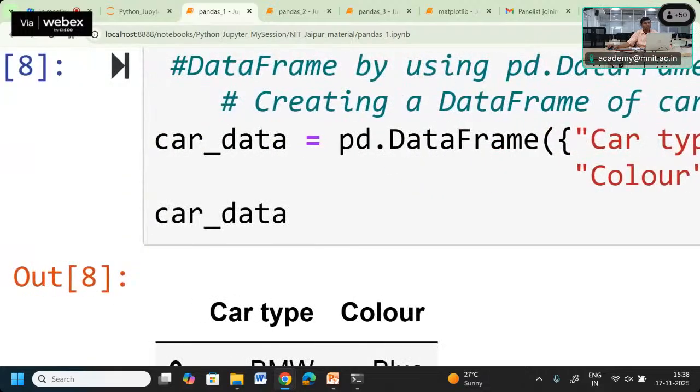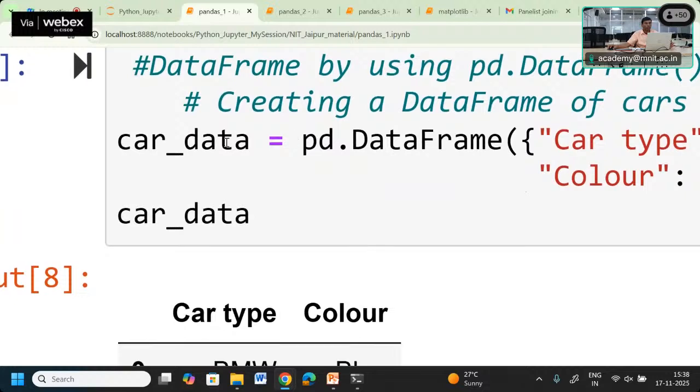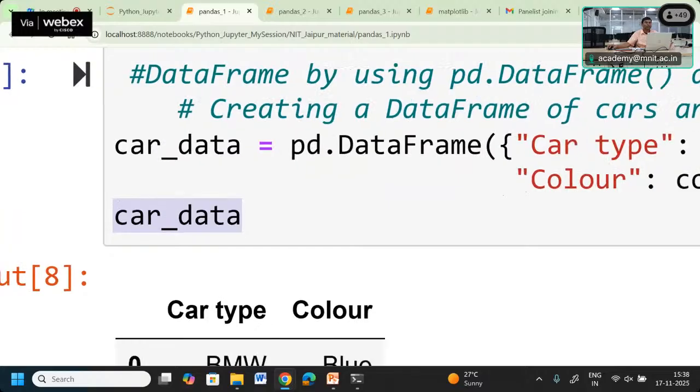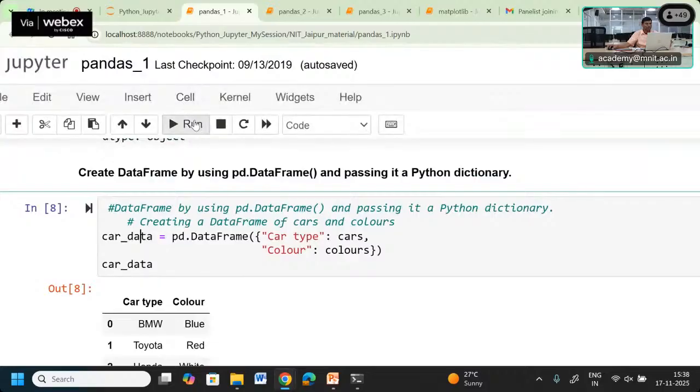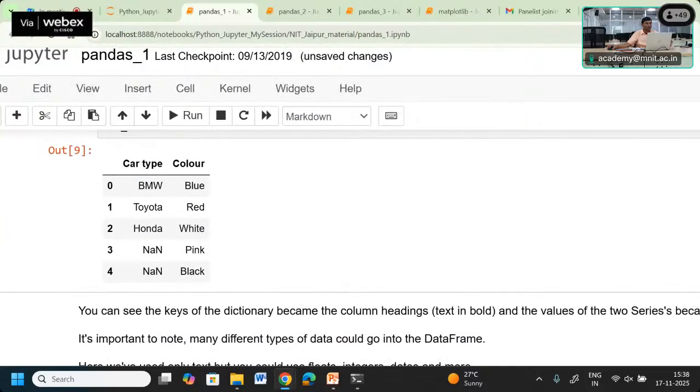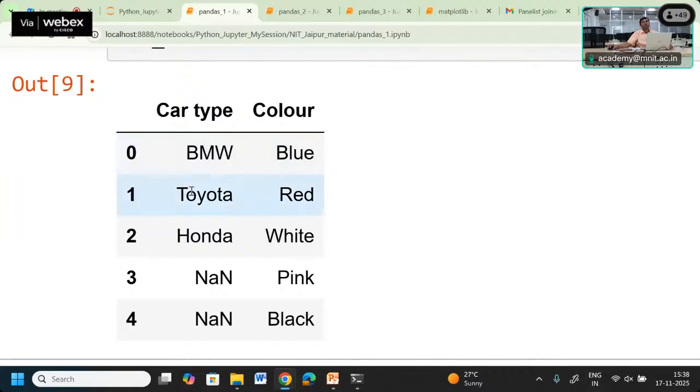Then we use pd.DataFrame and we get the card data. This card data is basically a data frame which has multiple rows and multiple columns. If you display it, you can check here that we are getting two columns.